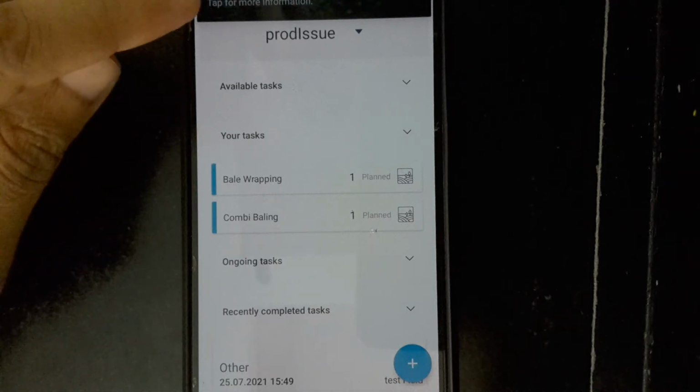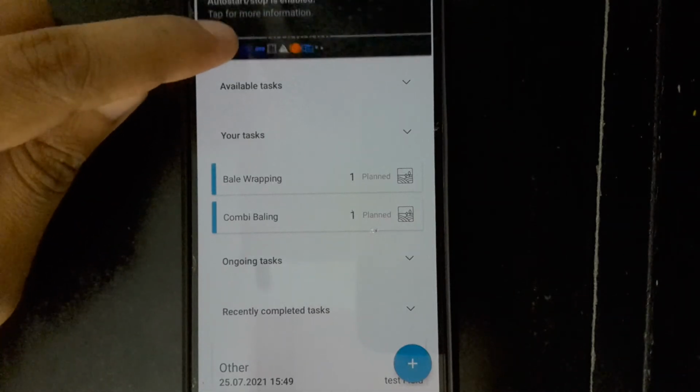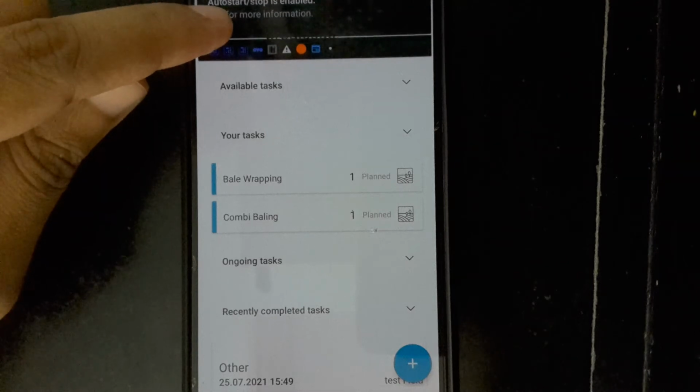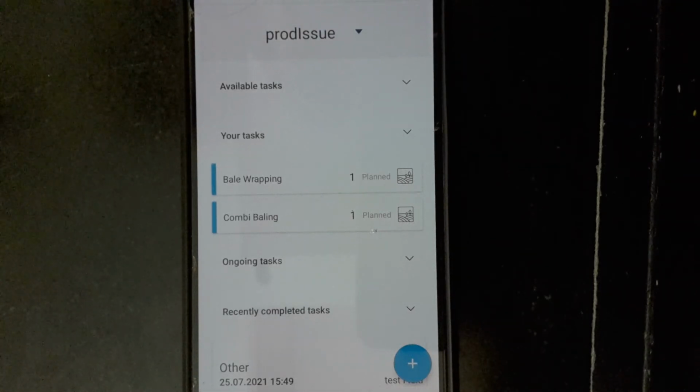Now here we can see the notification on the top, and as I am in the same field basically, we should get some voice notification.